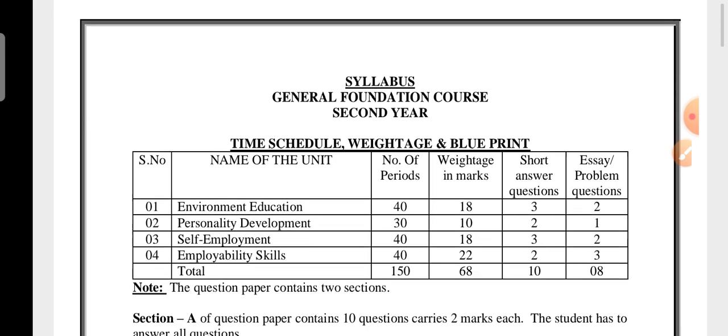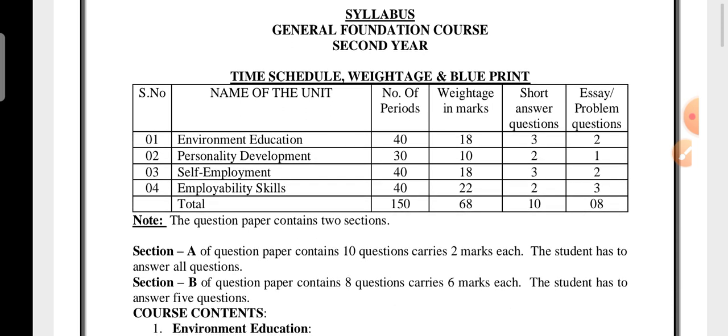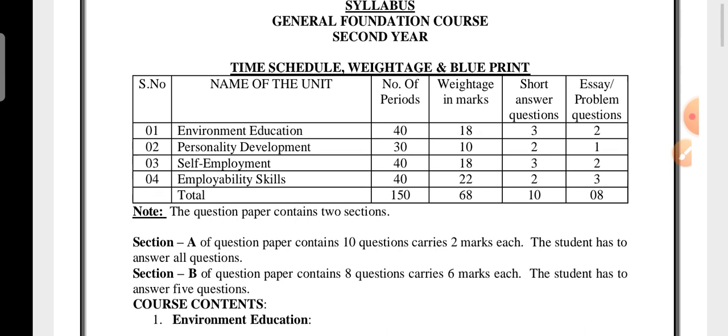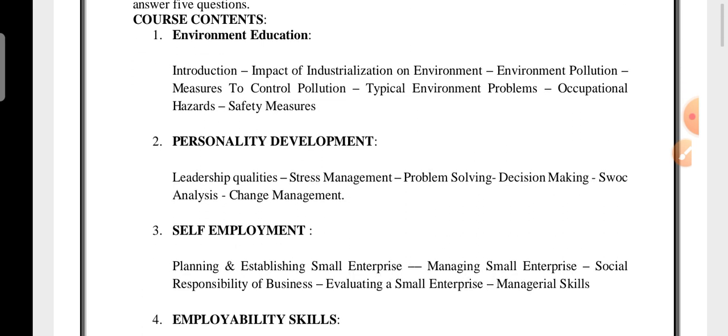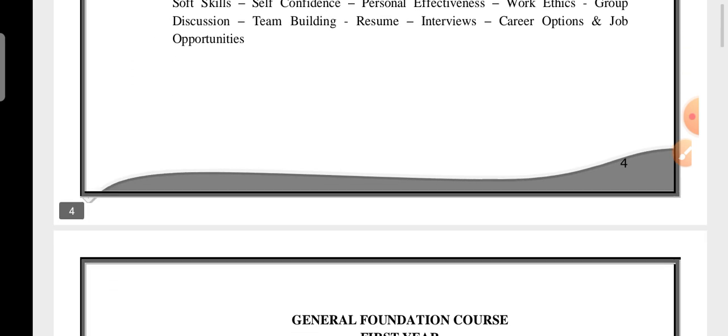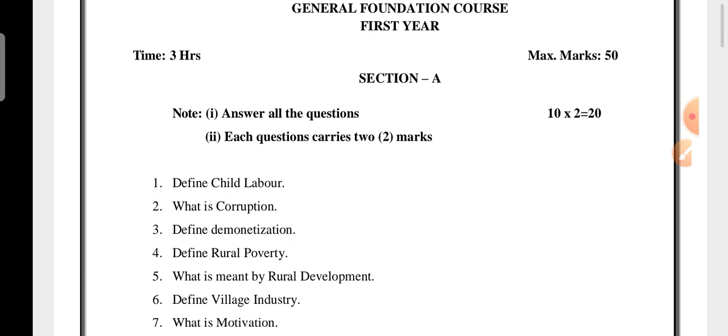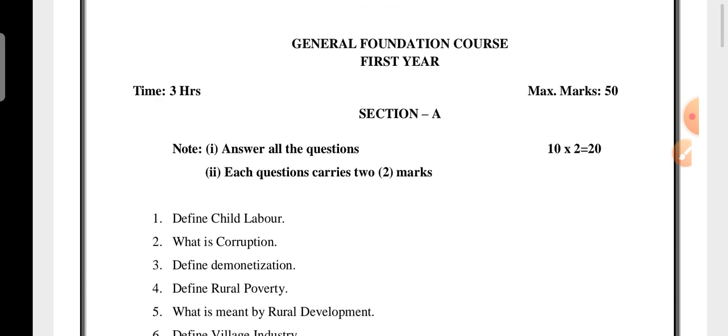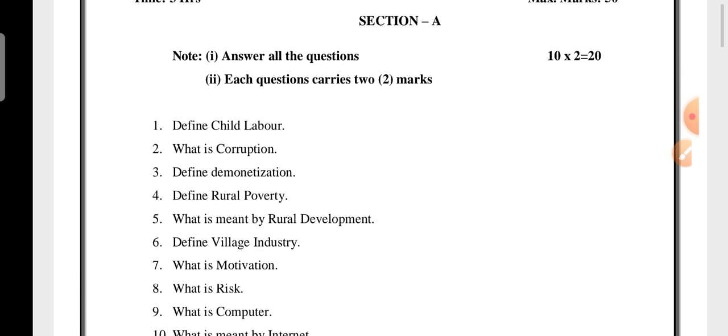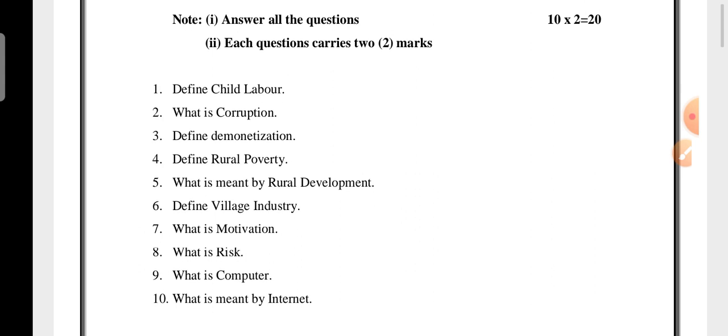Okay, and next coming to general education, the weightage of the marks. Weightage in marks, short answer questions, essay type questions. Okay, so next coming to the model question paper in this general foundation course. This question paper is prepared based on the 100% syllabus. First of all, you have to go through the 30% syllabus, and after that you have to see whether any question is deleted or not. We have to check it.